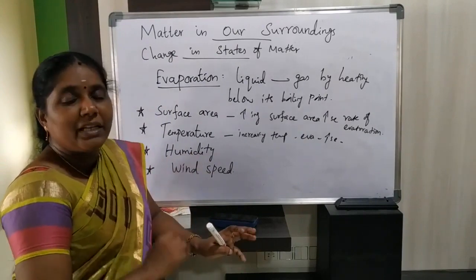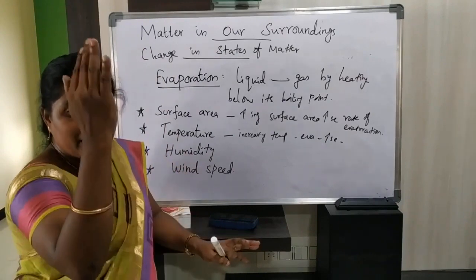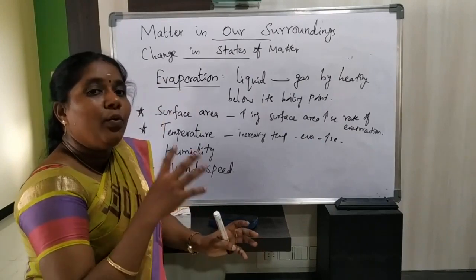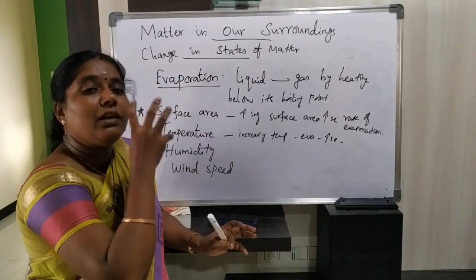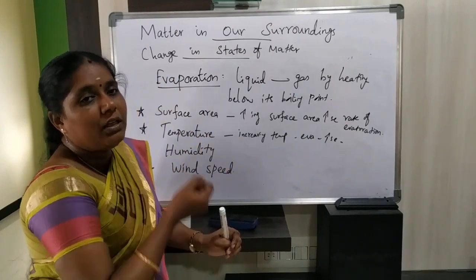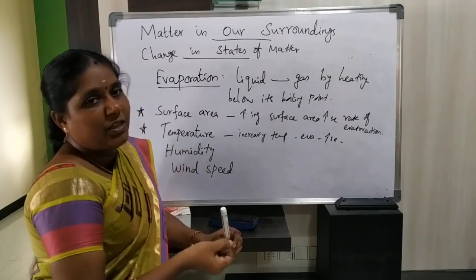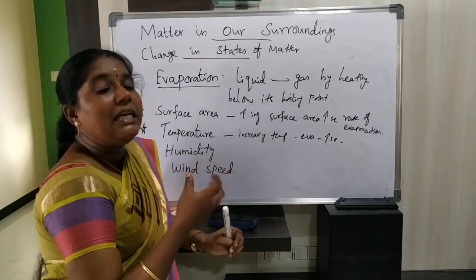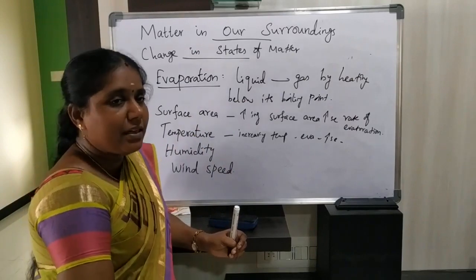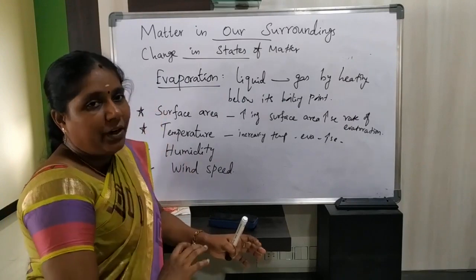If you stand in front of the sunlight, what happens? With the help of that heat, the wet clothes easily get dry, because the hot sun evaporates the water as early as possible. Those hot rays of the sun easily evaporate the water present in that wet cloth, isn't it? So increasing temperature increases the rate of evaporation.